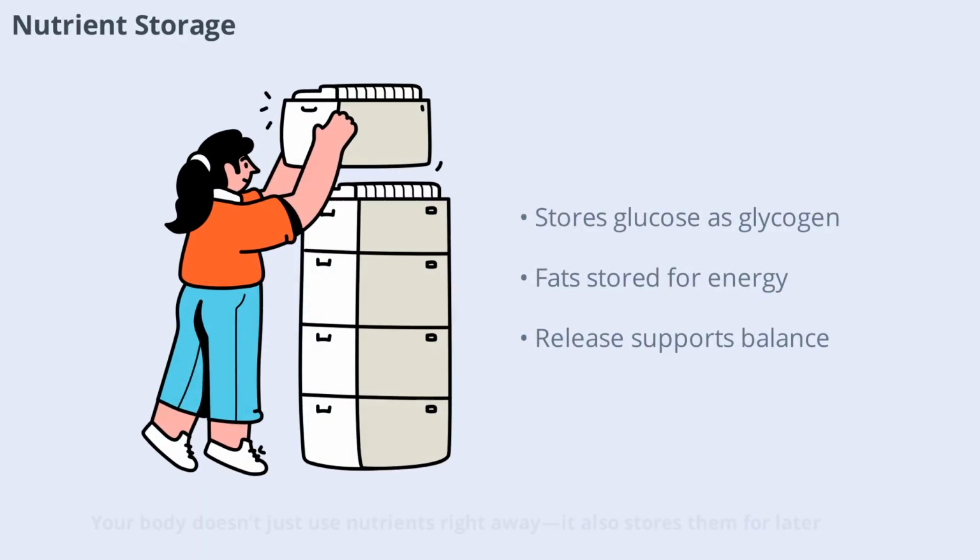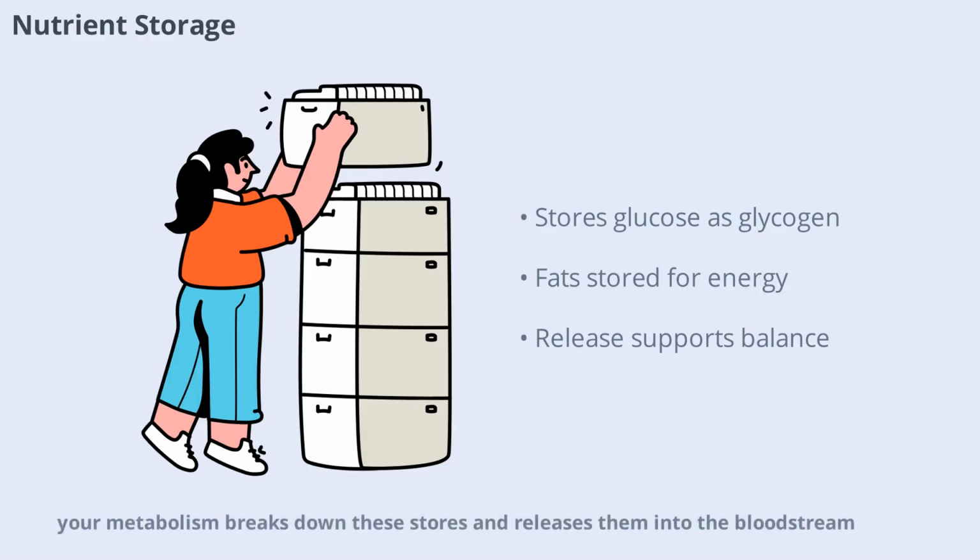Your body doesn't just use nutrients right away, it also stores them for later. Excess glucose is stored as glycogen in the liver and muscles. Fats are stored in adipose tissue. When you need extra energy, your metabolism breaks down these stores and releases them into the bloodstream. This storage and release system is another way metabolism supports homeostasis, ensuring you have energy when you need it.